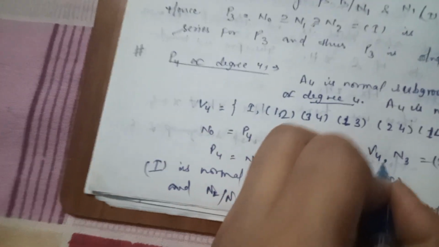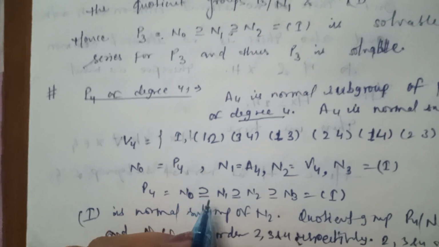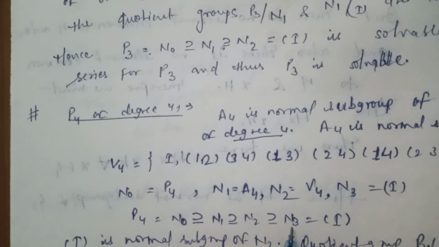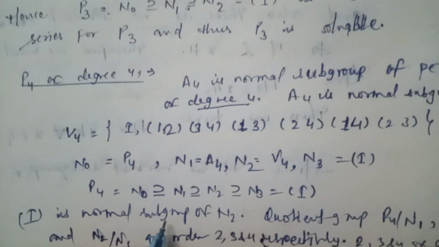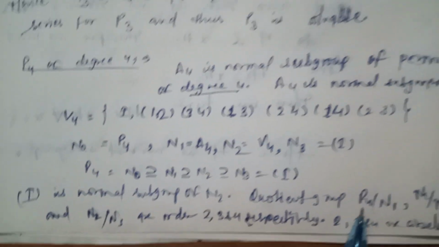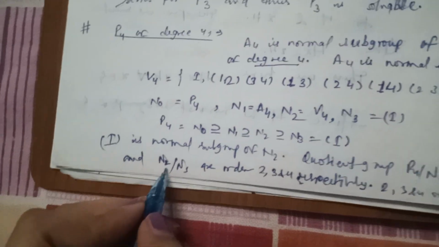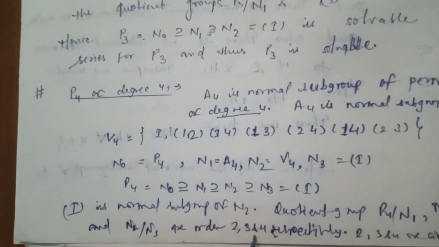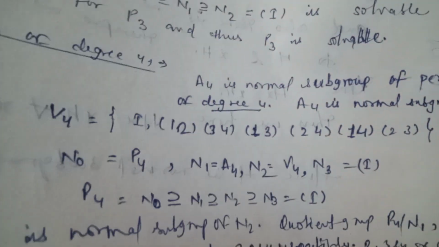Okay. So P4 is equal to N0 is a superset of N1 is a superset of N2 is a superset of N3 is equal to I. I is a normal subgroup of N2. Quotient groups P4 by N1, N1 by N2 and N2 by N3 are of orders 2, 3 and 4 respectively, and 2, 3 and 4 are abelian.